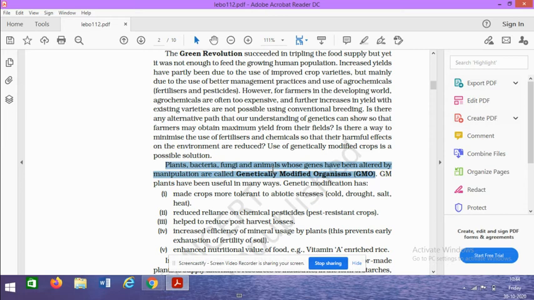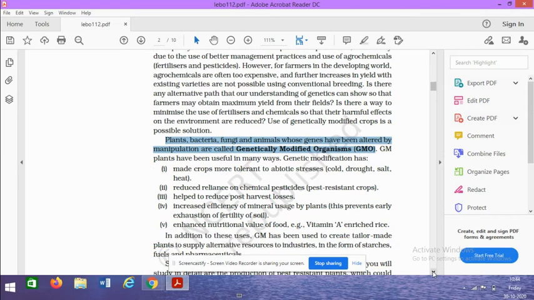These genes can be introduced into these varieties either by the direct method or by the indirect method. Indirectly, we are using vectors, and directly we are using the gene gun method, the ballistic method, right? That we have already done in the previous chapter. Now, what are the advantages of this genetic modification?